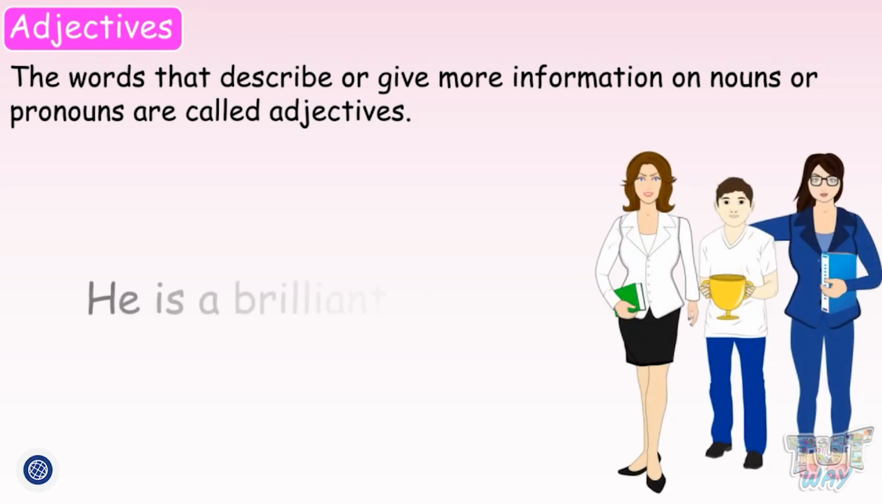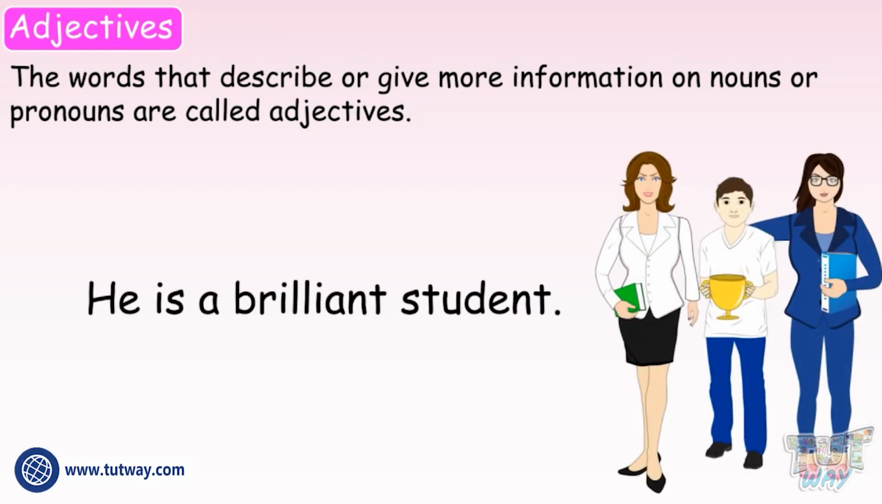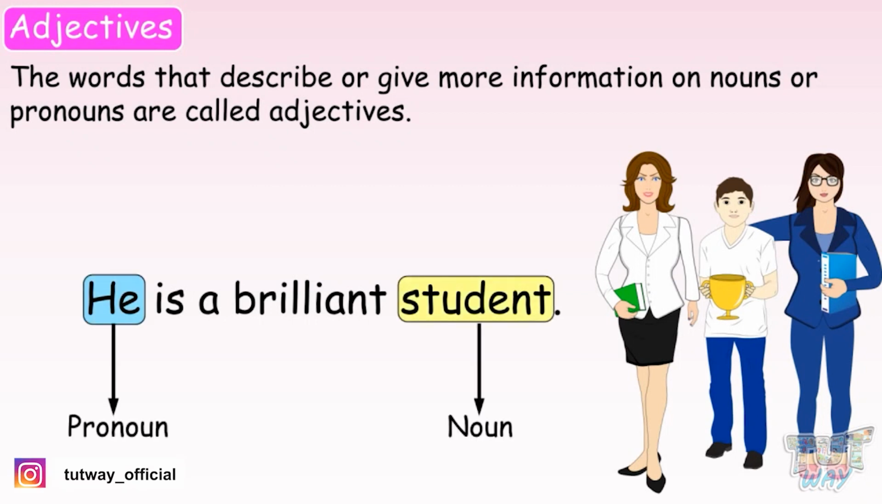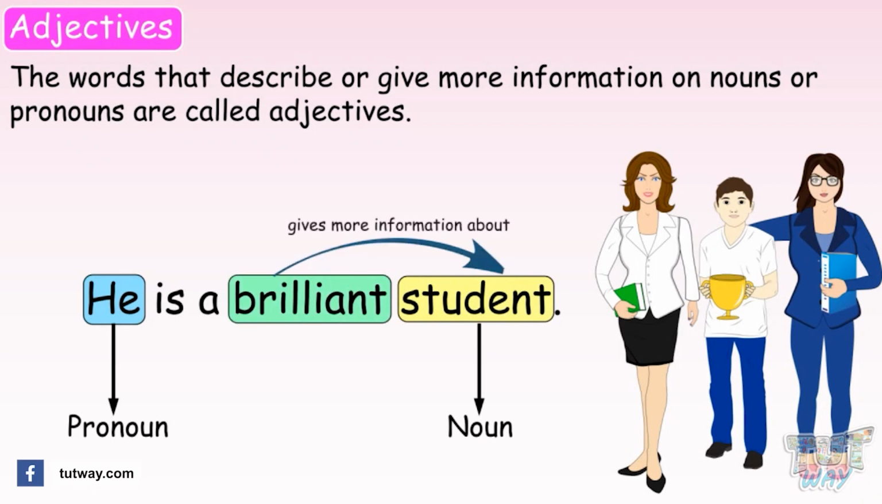He is a brilliant student. Here, the word he is a pronoun. Student is a noun, and the word brilliant is describing the noun student, or giving more information about the noun student.